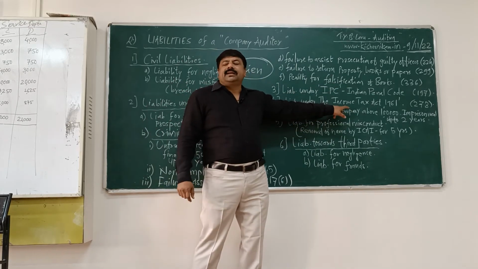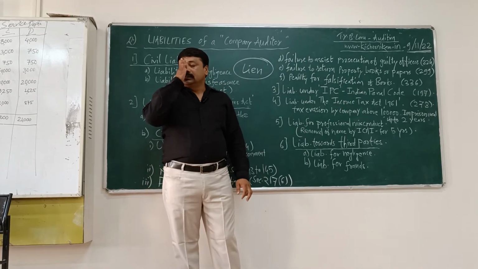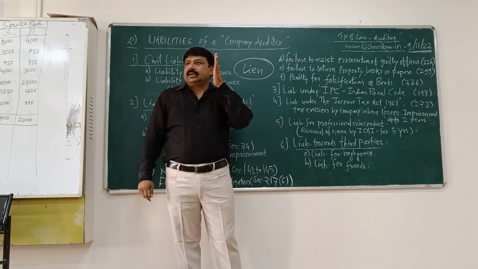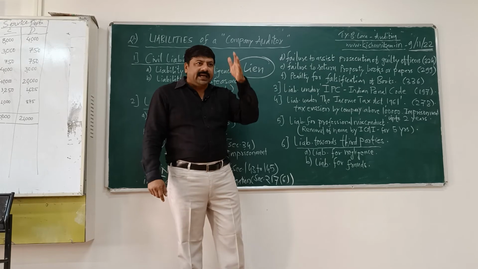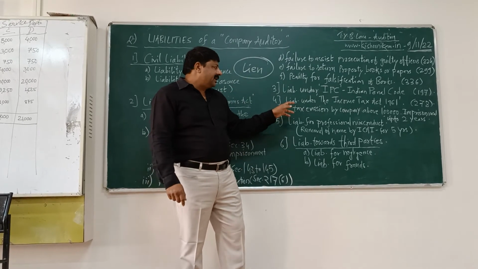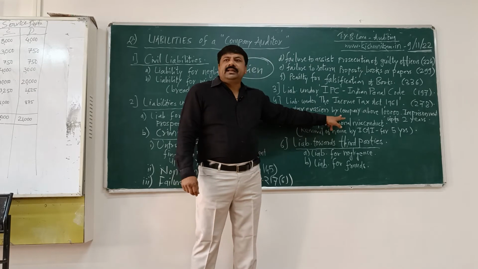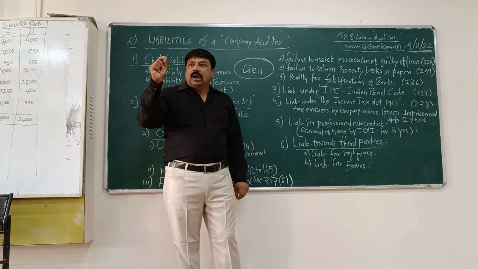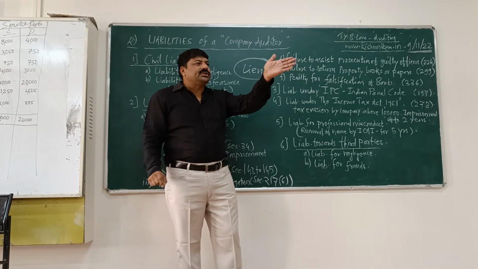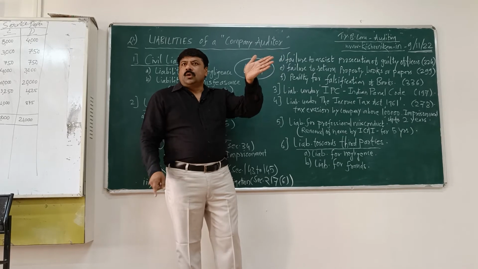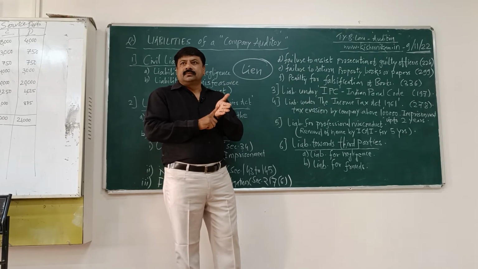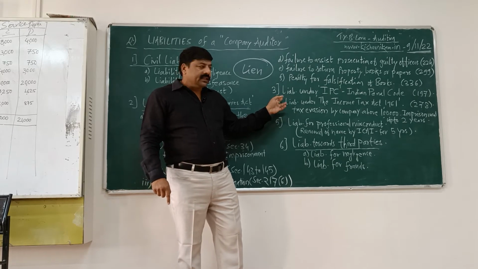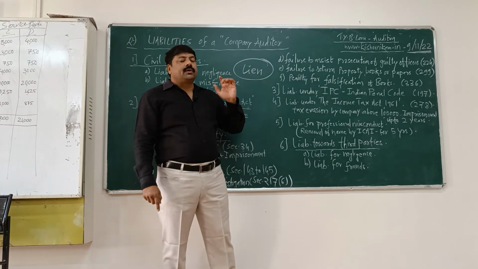Liability under the Income Tax Act 1961, Section 271. If the company has evaded tax, the company is under tax avoidance, tax evasion. In that case, if the auditor is anyway involved in the matter of tax evasion or while certifying the financial position, the auditor willfully certifies such tax evasion documents, then penalty is attracted in that case for the auditor.